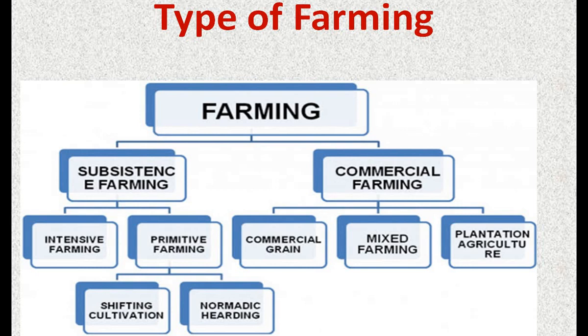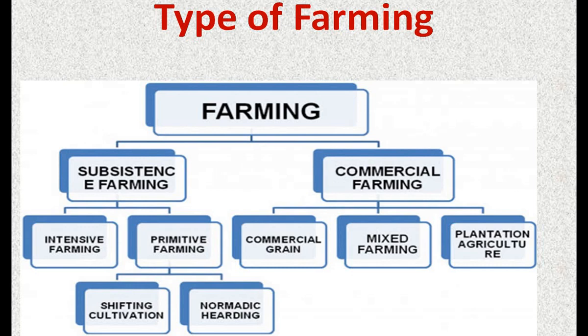Shifting cultivation is a type of farming which is practiced mainly by the tribal or nomadic people, the people who live in forest areas. How do they practice this cultivation? They clear a patch of forest land, and this part is used for growing crops. They don't use any fertilizers or manure. The trees which are felled and burnt, the ashes of these trees are used as manure. And when this part of land loses its fertility, then they shift to another part.